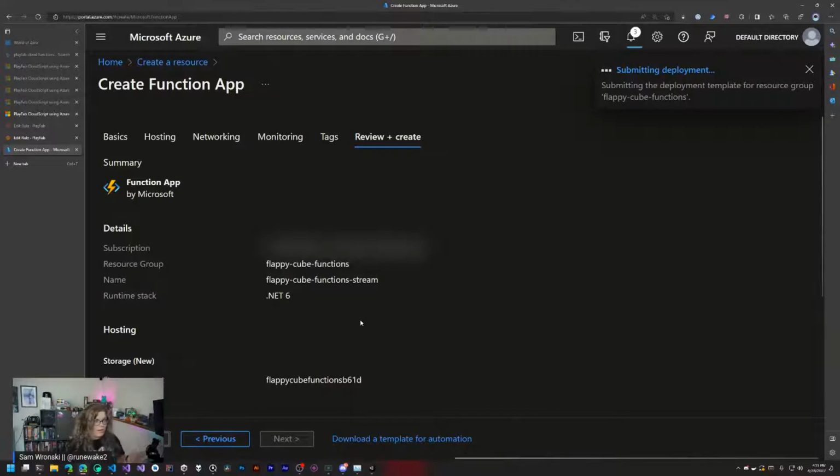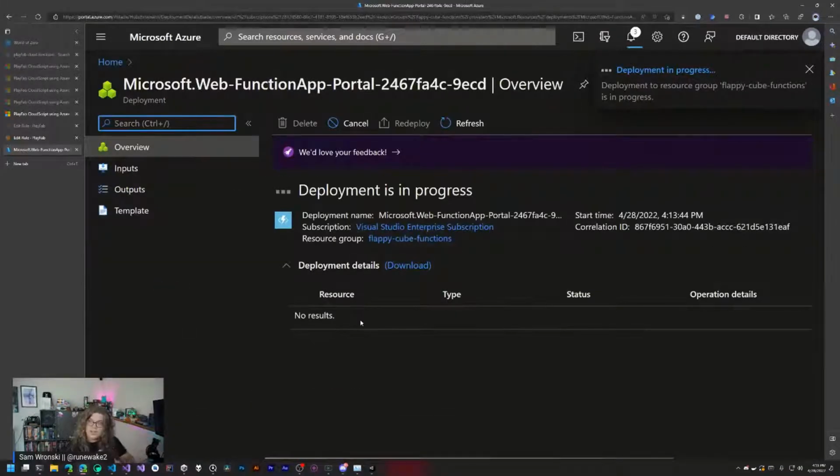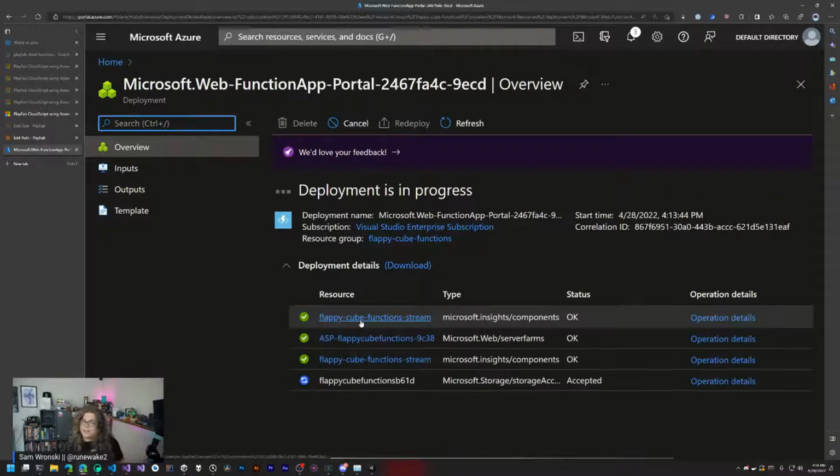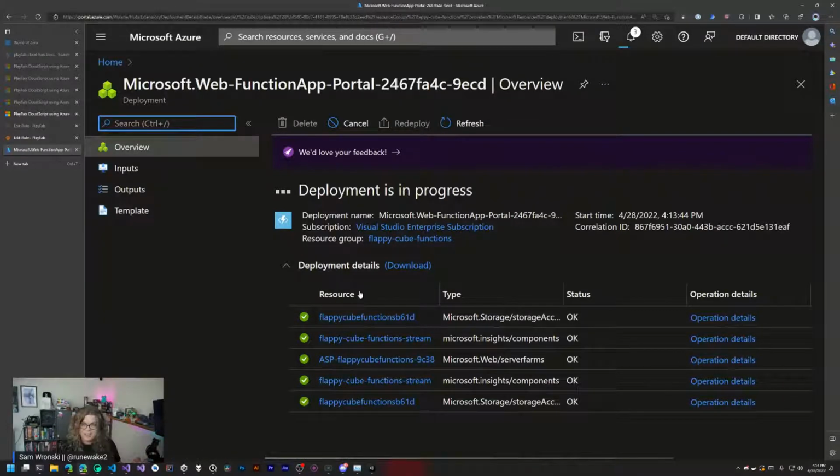We covered this last week, but when you're creating a function app, that is not your Azure function. The function app is the host and storage component, the management plane, the control plane of whatever you're running. And then all of your functions will get appended to this. In this case, we're setting up a storage account to store all of our configuration information, and we're storing the actual Azure function app. So there'll be multiple things added to the resource group we created. One of the reasons that using its own resource group is nice is because this is going to trigger and create more than one resource for us.